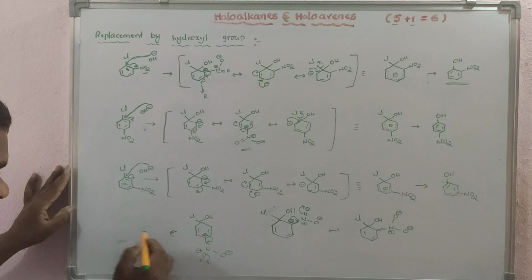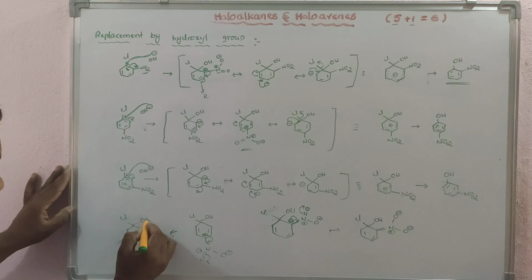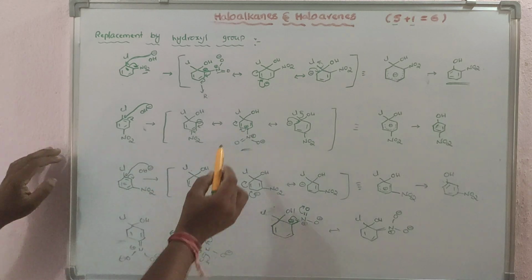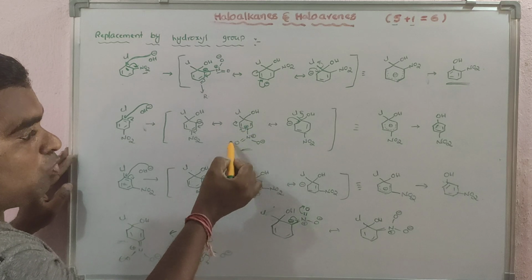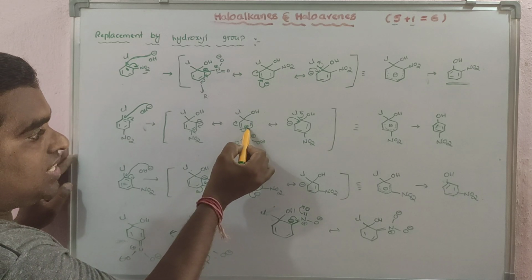Got the point? So that's why you get another resonance structure, with chlorine and OH bond, a double bond, N plus, and here O minus, and here O minus. If the negative charge is present on the para position and the NO2 group is on the para position, that stabilizes the carbanion here.